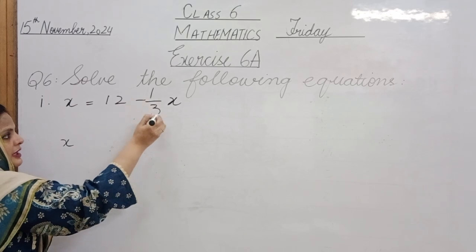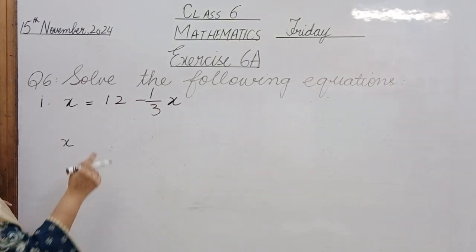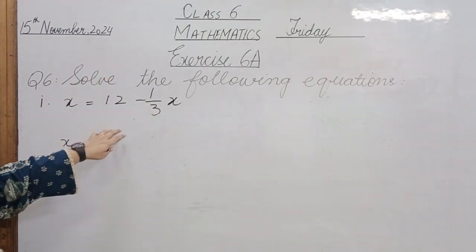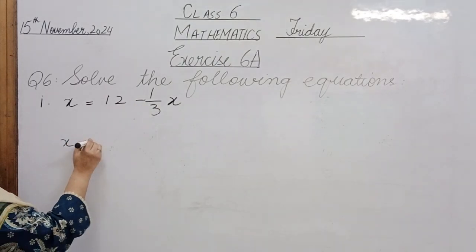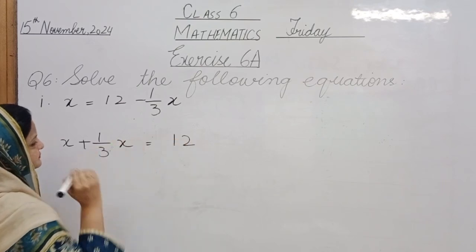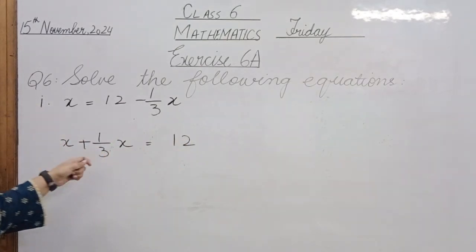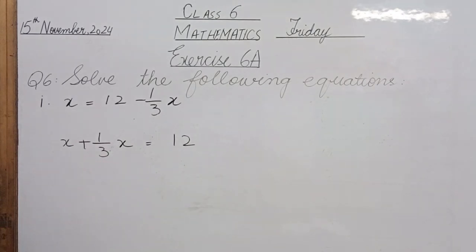ये यहाँ क्या हो रहा है? It has a sign of minus with it. So we have to move it to the opposite side. How would it react? It would react positively. बिल्कुल सही. x plus 1 over 3 x is equal to 12. Now 12 is alone here, and the things which were similar to each other, we have put them together. Okay? Is it clear till now, boys and girls?